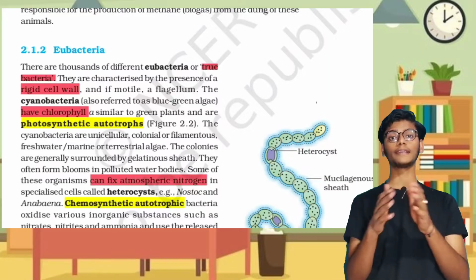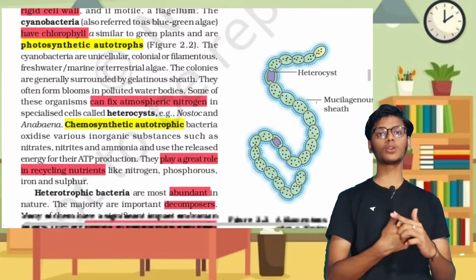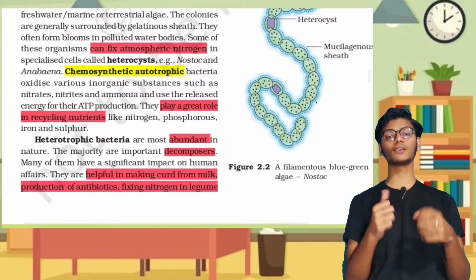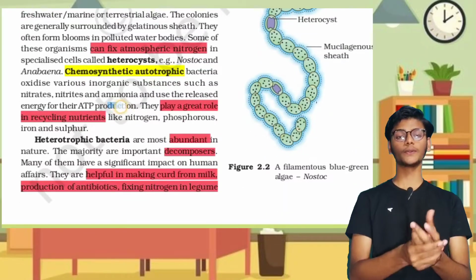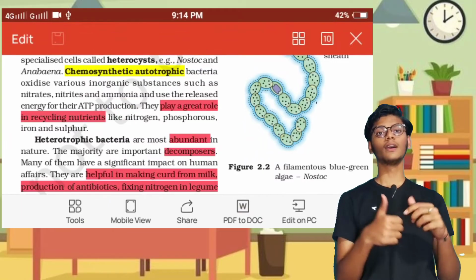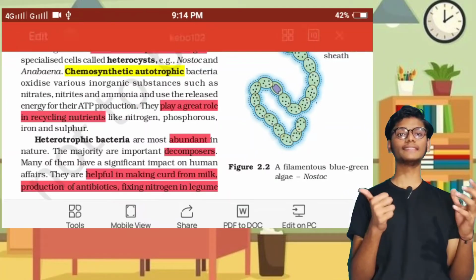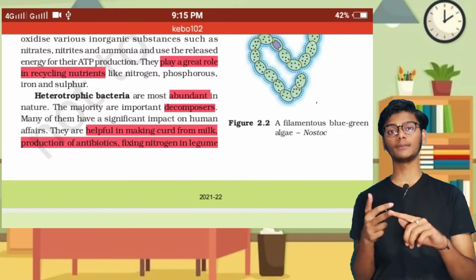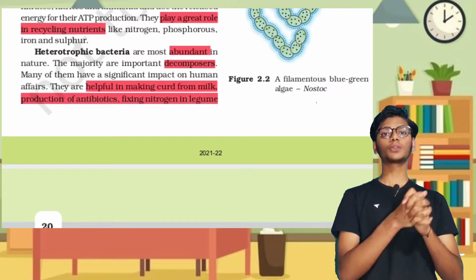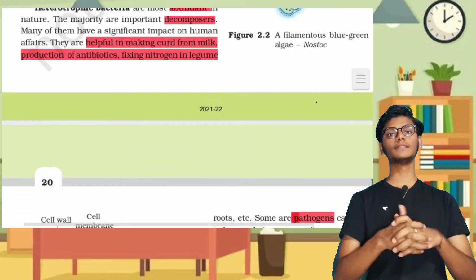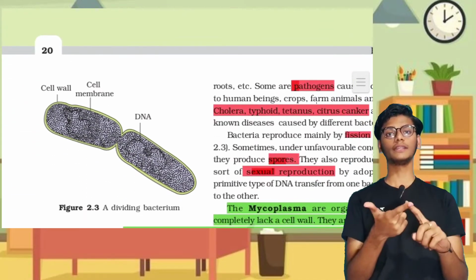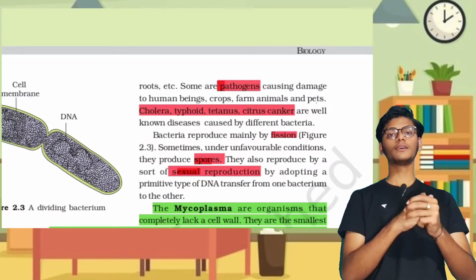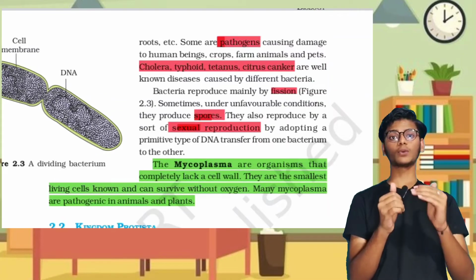In autotrophs there are two types: chemoautotrophs and photoautotrophs, which use chemicals or light for preparation of food. Heterotrophic bacteria are abundant in nature; they help in the preparation of curd and in the production of antibiotics. Monera reproduce by spores, sexually and asexually. One type in Monera is mycoplasma.